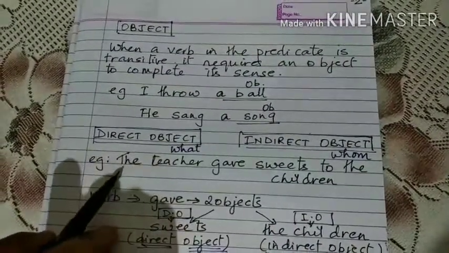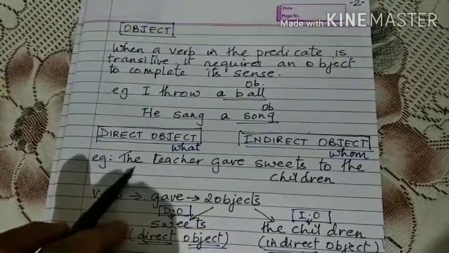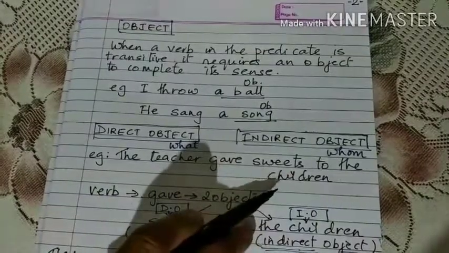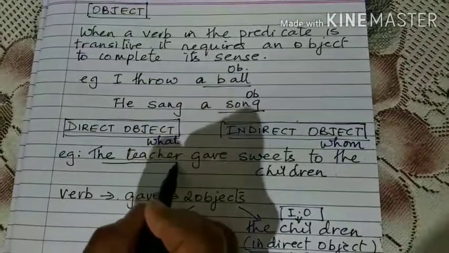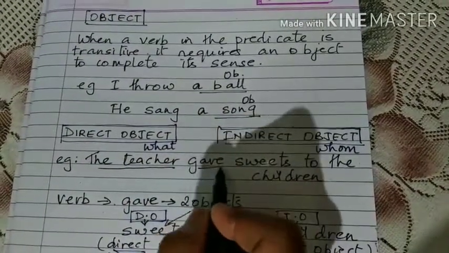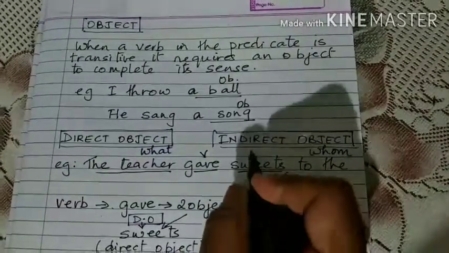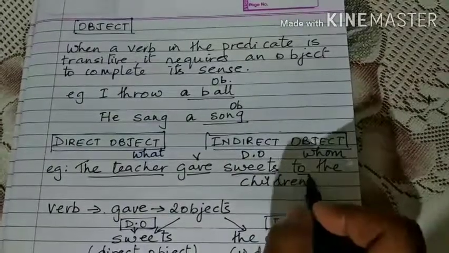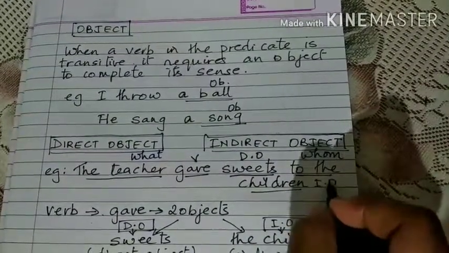Now in this example, we will see which is the direct object and which is the indirect object. The teacher gave sweets to the children. The teacher is the subject. Now the verb is gave. What did the teacher give? Sweets. So that is the direct object. And to whom? To the children. So that becomes the indirect object.